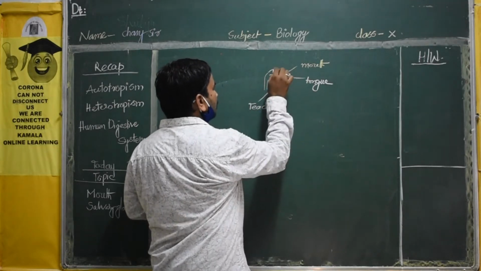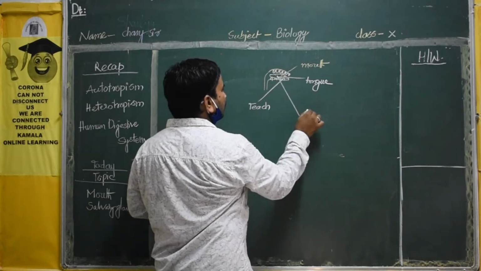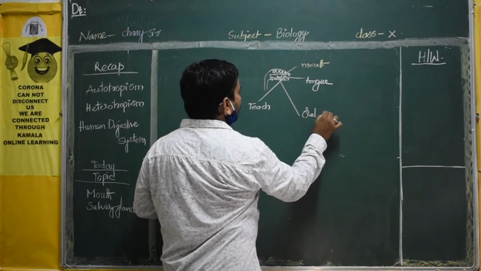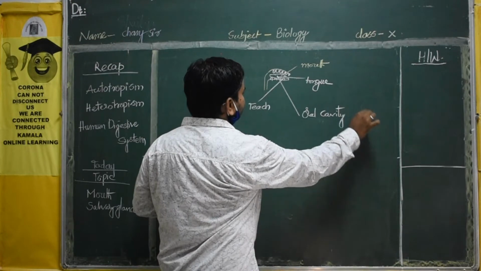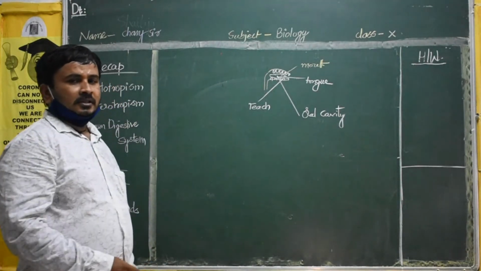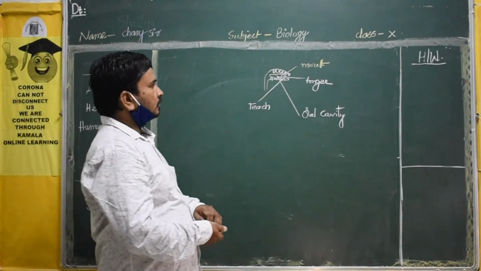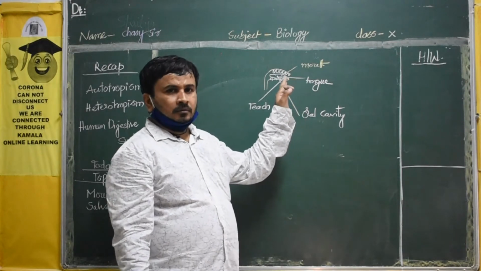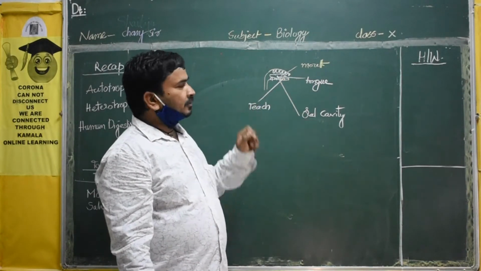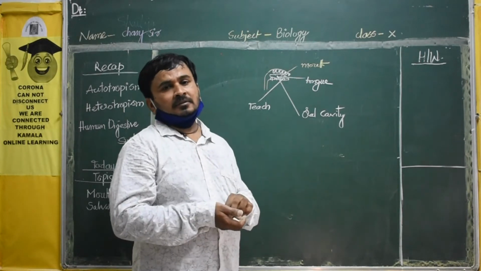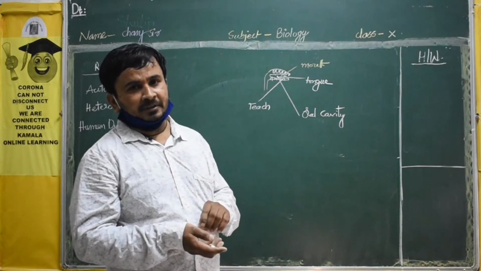There is a small area that is called the oral cavity. Just note this one, very important. Inside the mouth you can see the tongue, teeth, and one cavity, that is called the oral cavity.